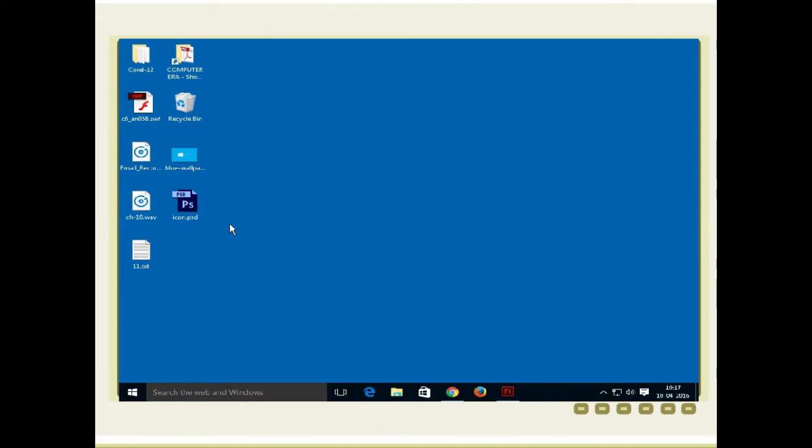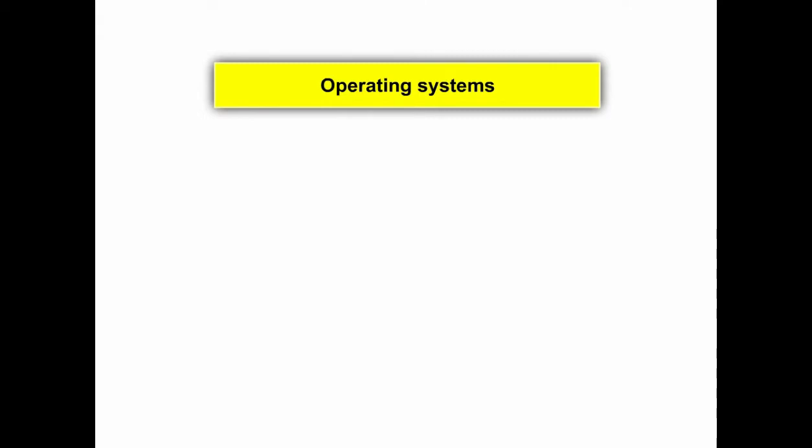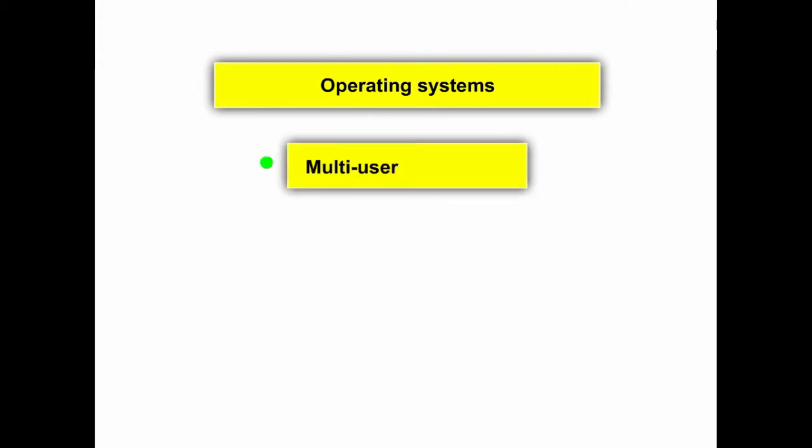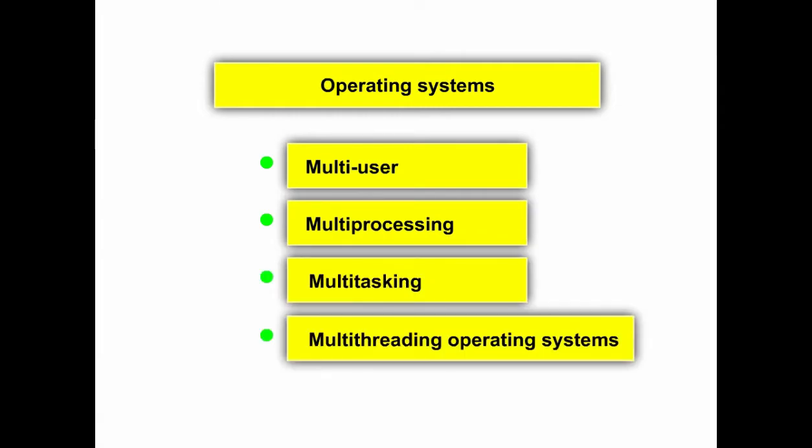An OS with a character user interface is known as a CUI operating system. In order to give commands, keywords associated with specific tasks must be typed using the keyboard. An example of a CUI operating system is MS-DOS. Operating systems can be classified as multi-user, multiprocessing, multitasking, or multi-threading operating systems.